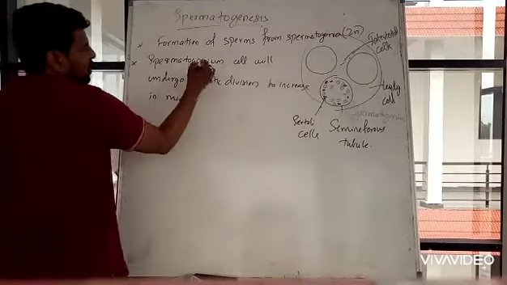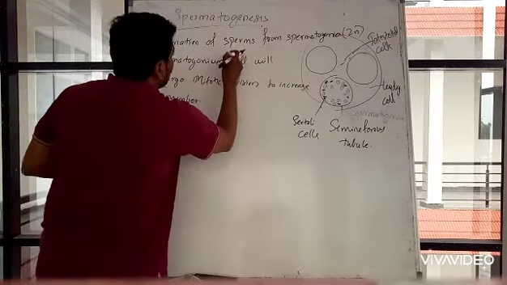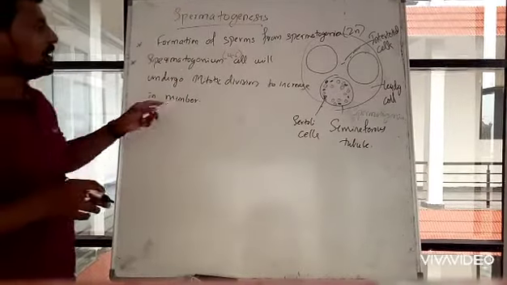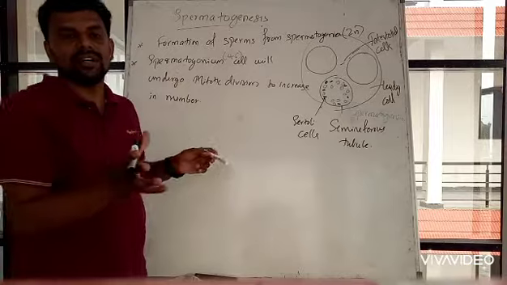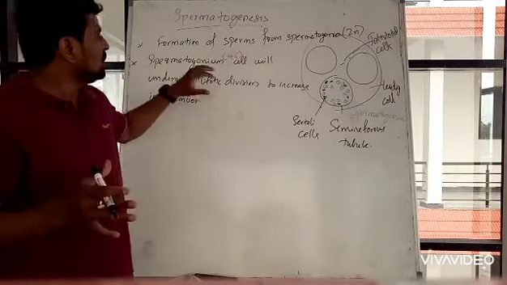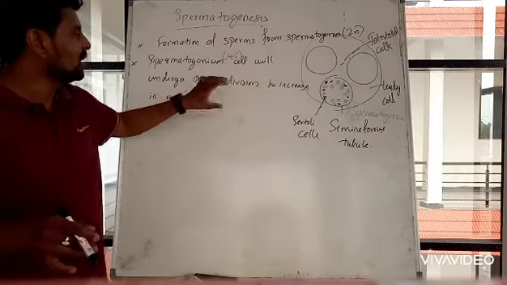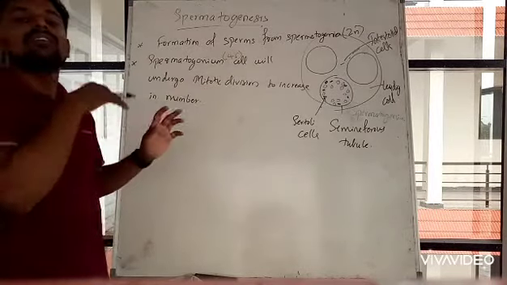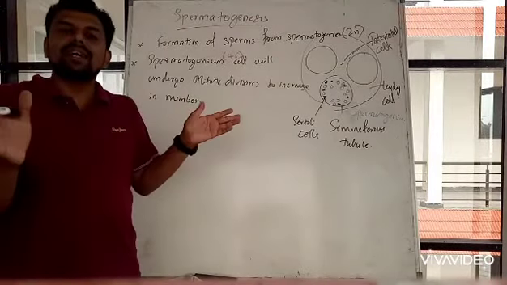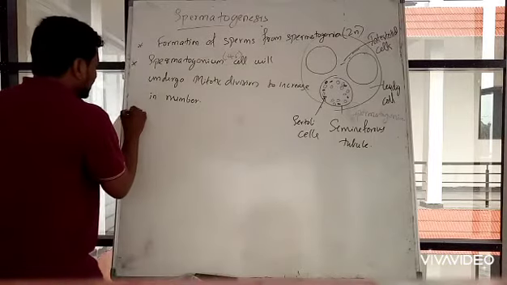The spermatogonial cell, because it is diploid, undergoes mitotic division. All cells of the spermatogonia divide rapidly to increase in number, so they are diploid in condition.